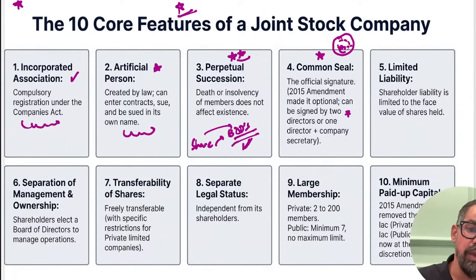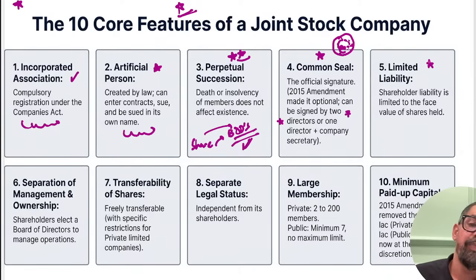Let's say JAIIB CAIIB and director is Sushil sir. So that is something they ask for, that stamp on all the important documents, right? So it is optional, can be signed by 2 or more directors or the company secretary itself.